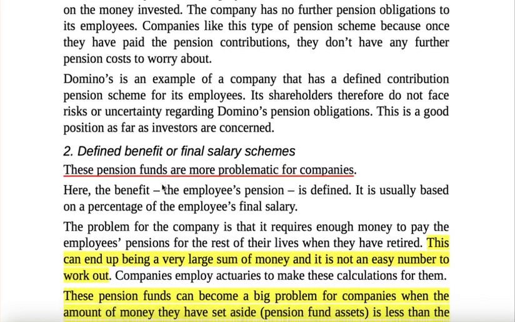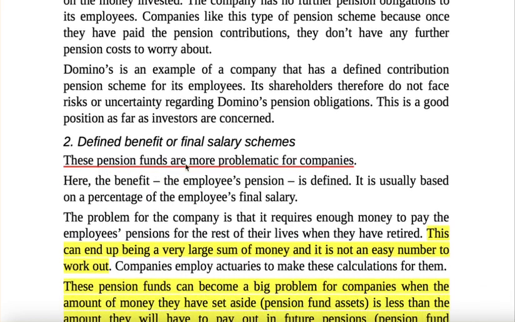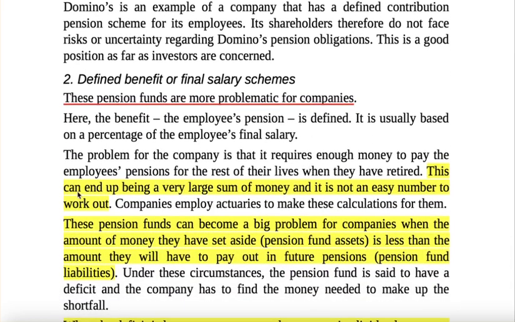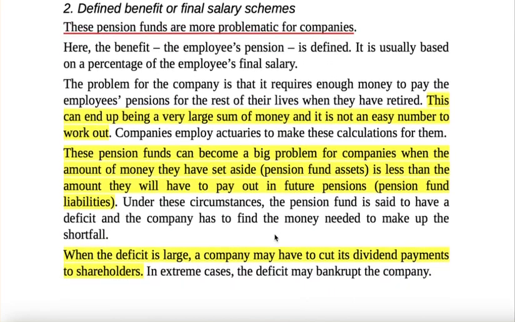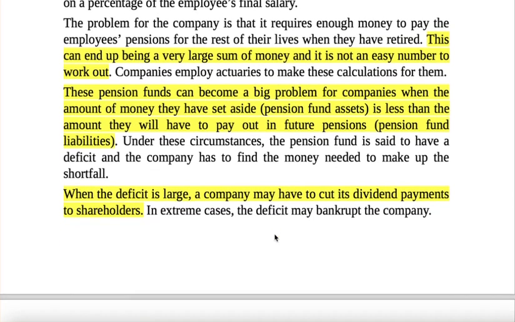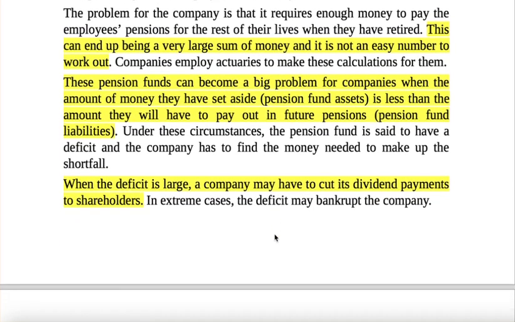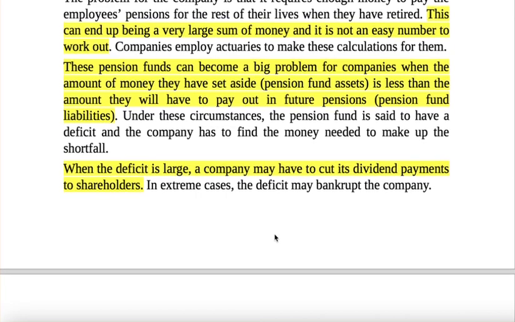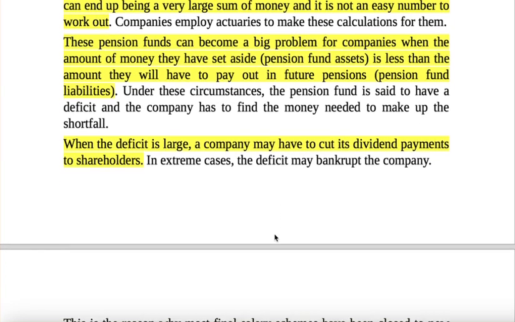For the defined benefit or final salary scheme, these pension funds are more problematic for companies. This can end up being a very large sum of money, and it is not easy to work out. These pension funds can become a big problem for companies when the amount of money they have set aside, the pension fund assets, is less than the pension fund liabilities in the long term, right?